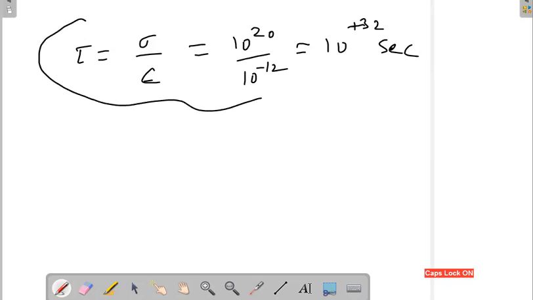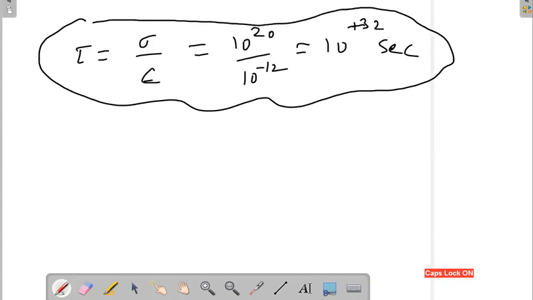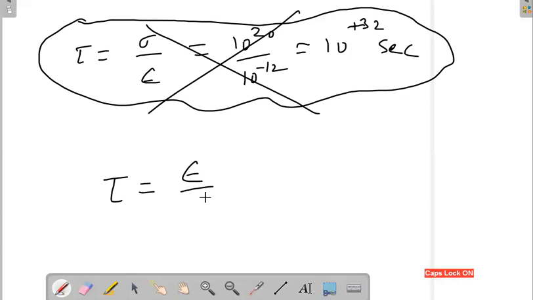In the exam you will get this doubt, whether tau is equal to sigma divided by epsilon, or epsilon divided by sigma. This is very much wrong. You should know what is right and what is wrong. The correct relationship is tau equal to epsilon divided by sigma, that is, permittivity divided by conductivity.